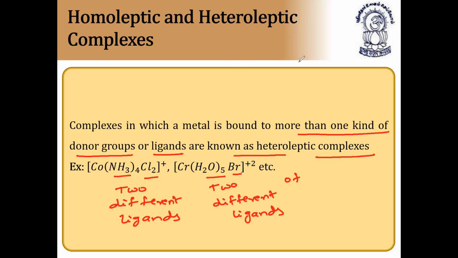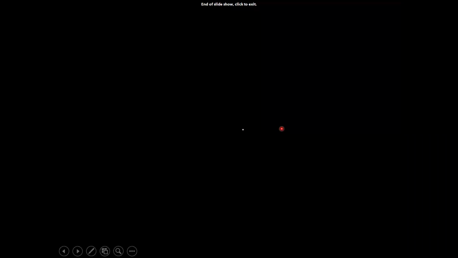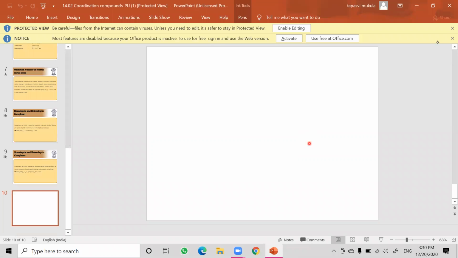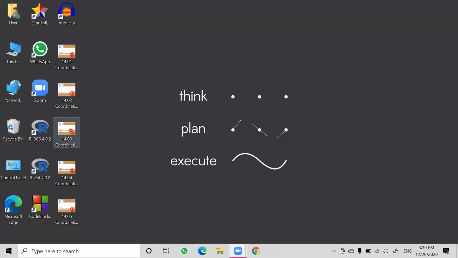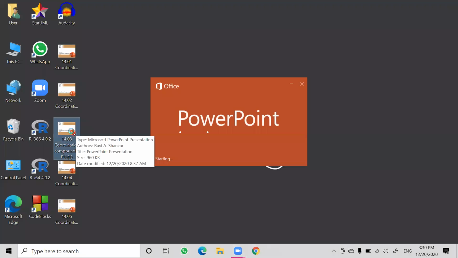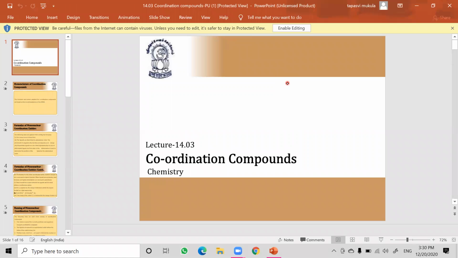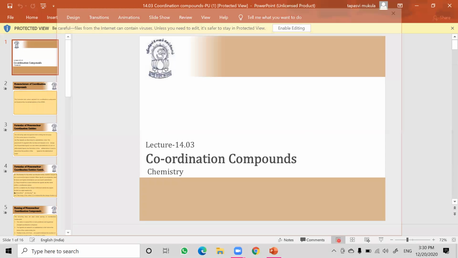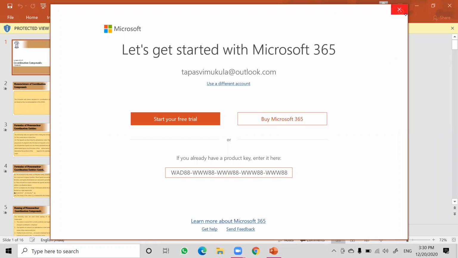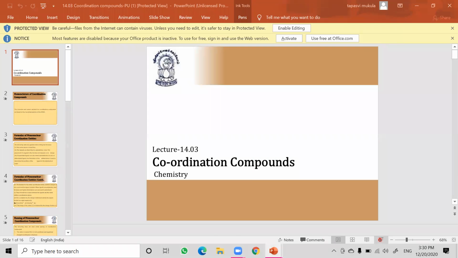Next, continuation. So next we'll start with how to write nomenclature, that is coordination compounds nomenclature, very important. We have done only up to terms in the coordination compounds. Now we'll discuss nomenclature of coordination compounds. Let us see now how to write names of coordination compounds, very important.